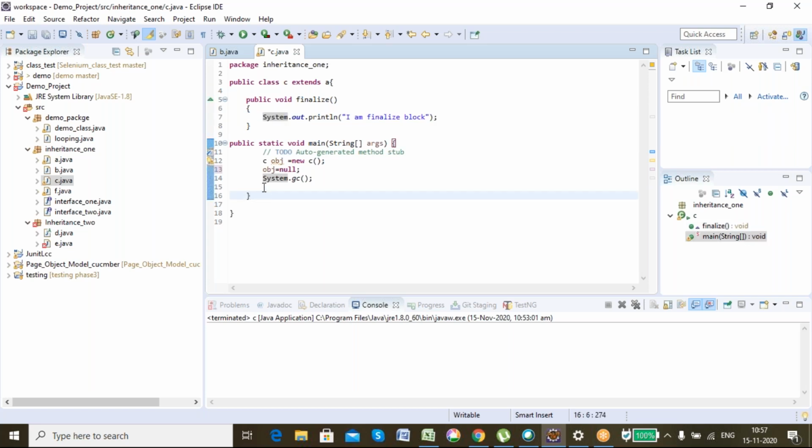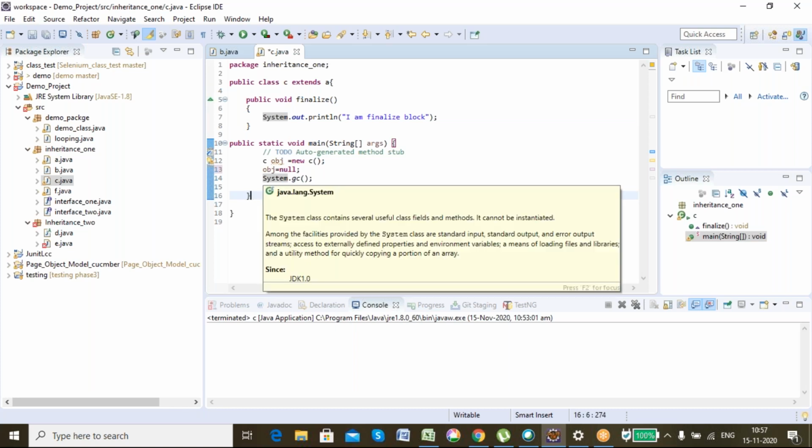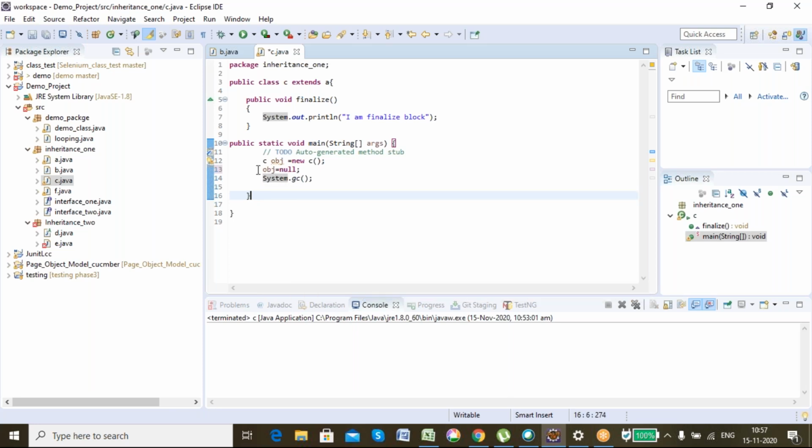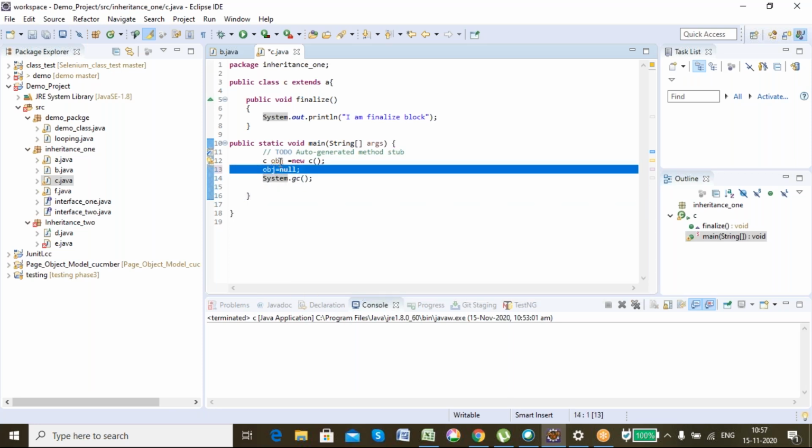So you will see system.gc means it is calling the garbage collector function. System is again a class. See here, C is extending system class, object class, a class. How many classes is it extending? So I'm calling the garbage collector, and here I'm giving obj is equal to null. That means the memory which I assigned in line 12 while creating the object, I am just deallocating it. I'm releasing the memory. That means I'm destroying the object, in normal English.